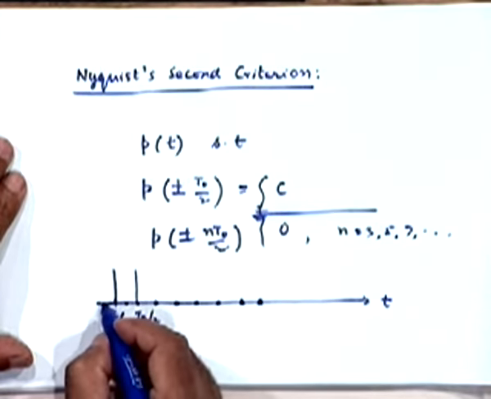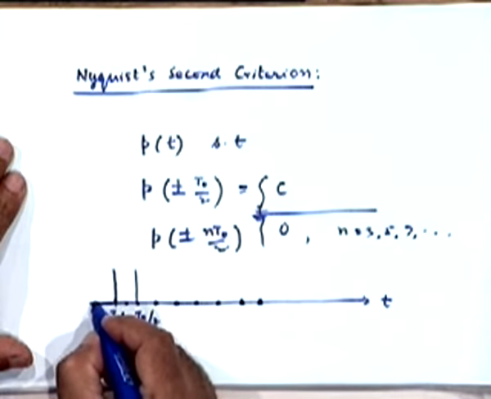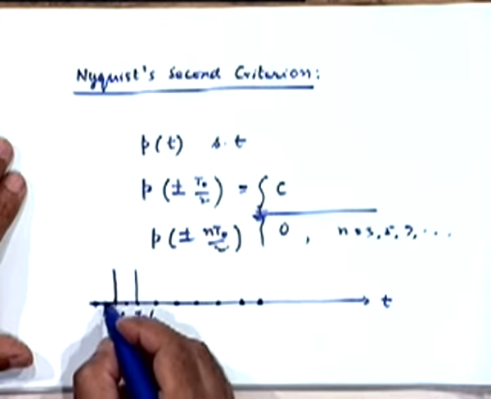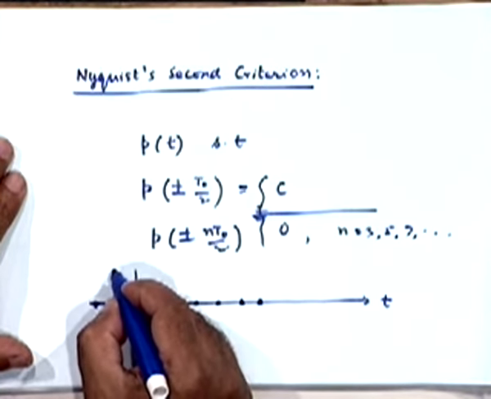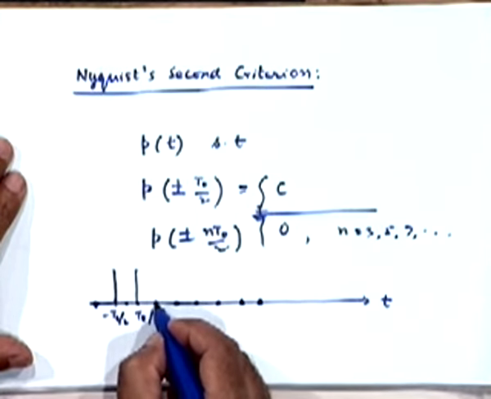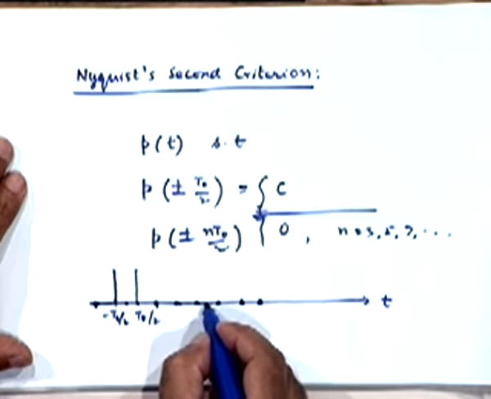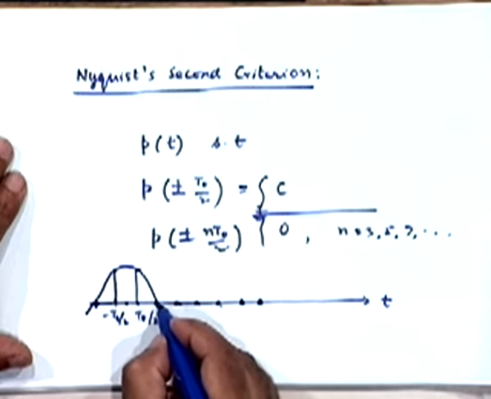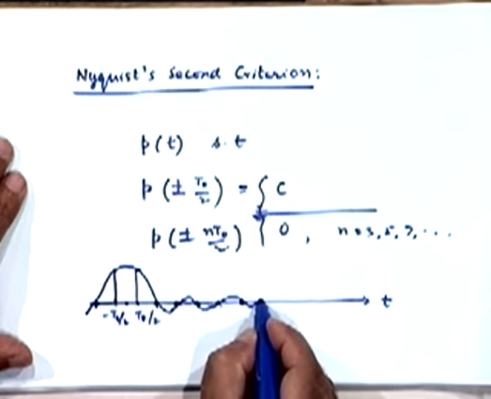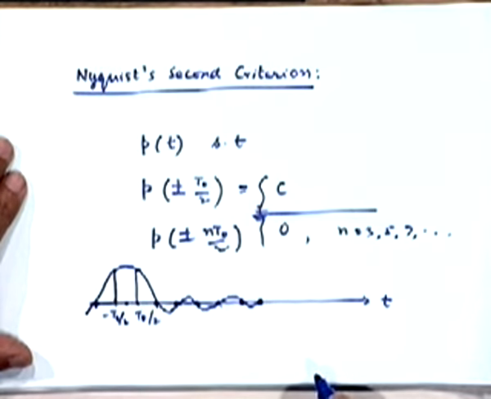So we are looking at some pulse which passes through these points, which has 0 here, this amplitude here, 0 here, 0 here, 0 here. For example, I could have some pulse shape like that. Okay, that's what the Nyquist second criterion is all about.